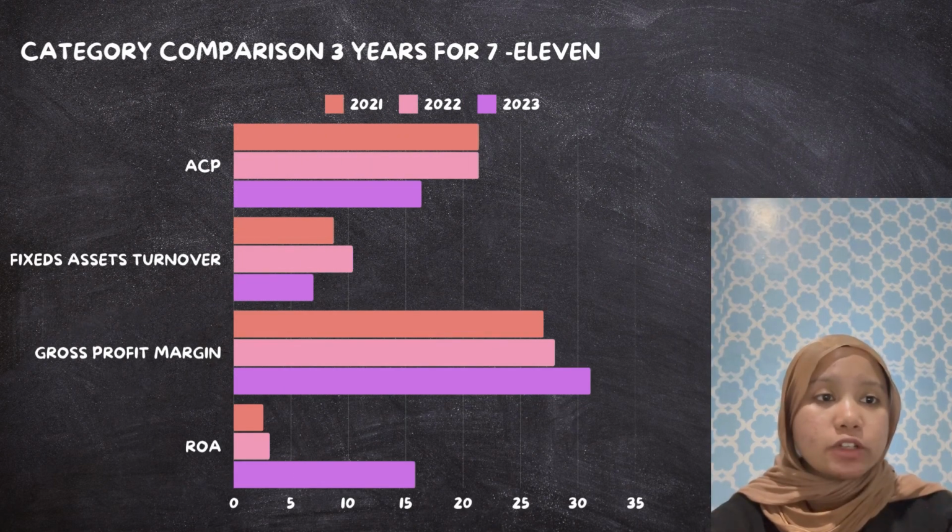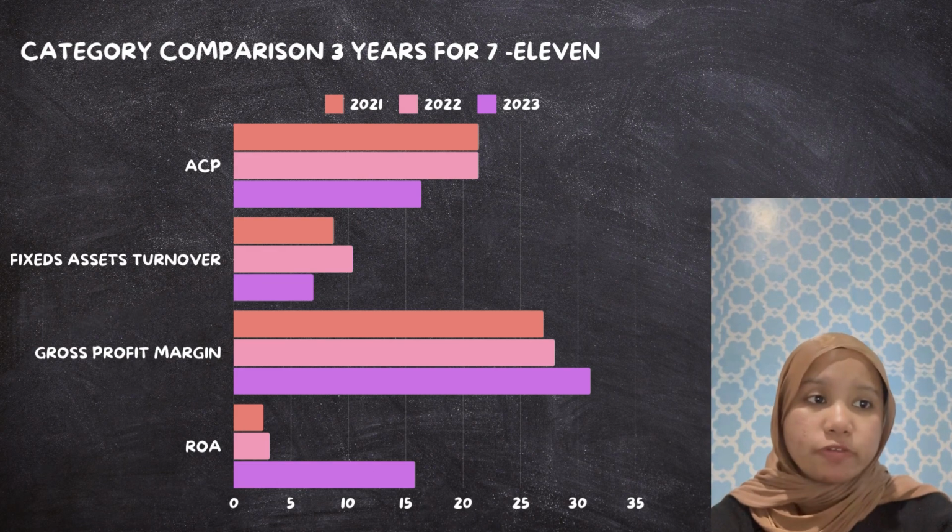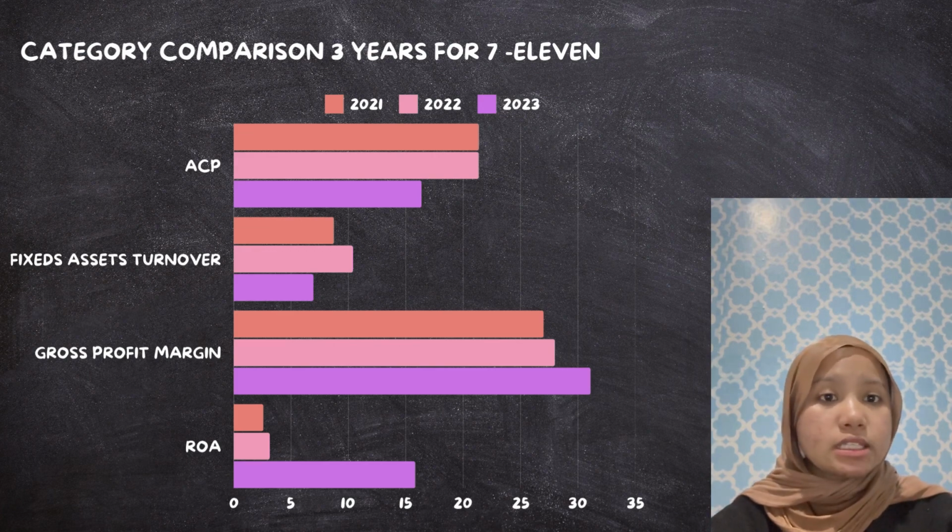We move to the average collection period, fixed asset turnover, gross profit margin, and return on assets. Average collection period consistently improved, dropping from 21.38 days in 2021 to 16.38 days in 2022. This demonstrates faster receivable collection, enhanced cash flow efficiency and liquidity.